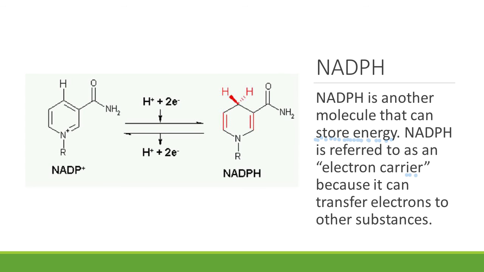And it's referred to as an electron carrier. Next week, as we look more into the specific processes of photosynthesis, we'll see how it transfers electrons to other substances. But for today, I just want you to be familiar with the name and know that it also stores energy and it carries electrons.